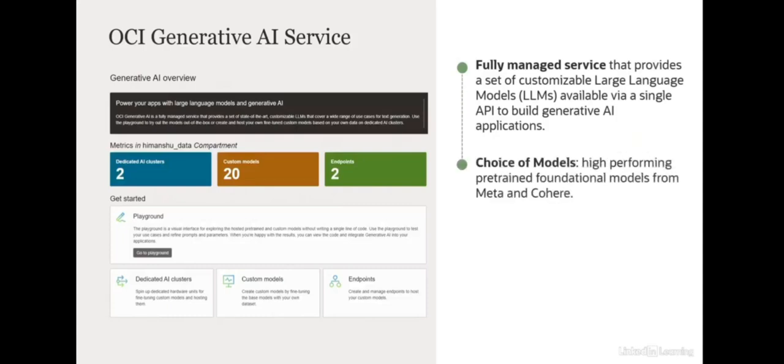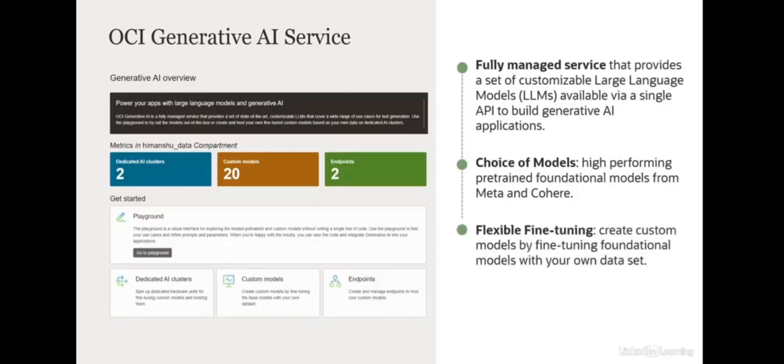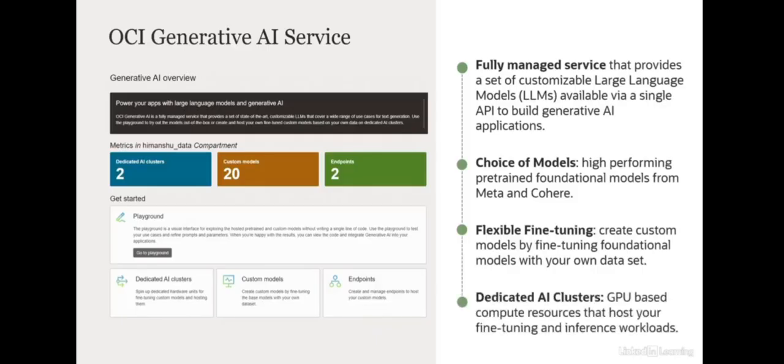There are three key characteristics of the service. The first being the service provides a choice of pre-trained foundational models from Meta and Cohere. The second is the service enables flexible fine-tuning, and you can create custom models by fine-tuning pre-trained foundational models with your own data set. And last, the service enables dedicated AI clusters. These are GPU-based compute resources that host your fine-tuning and inference workloads, and we'll go through each of them in a little bit more detail.